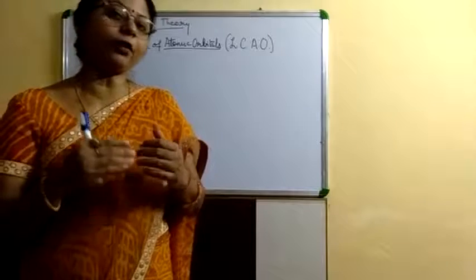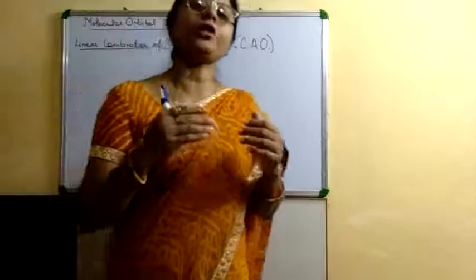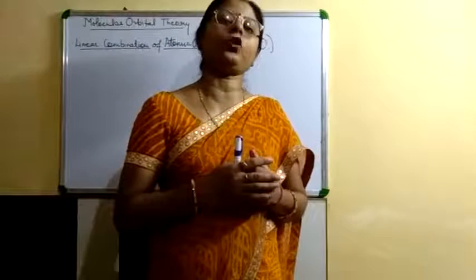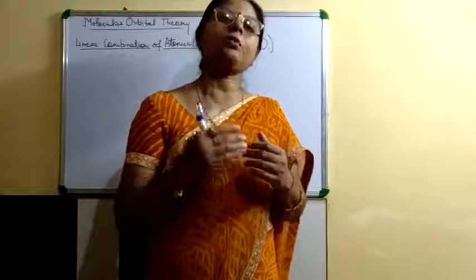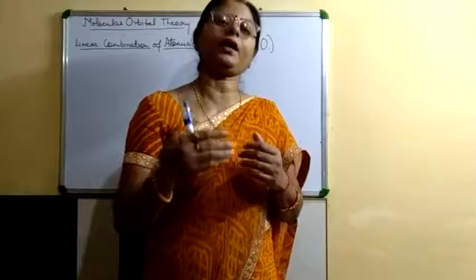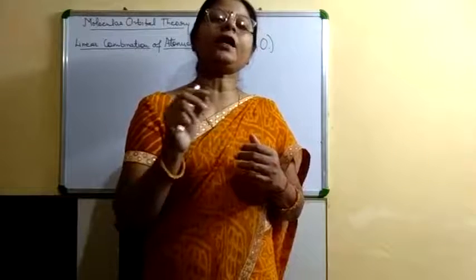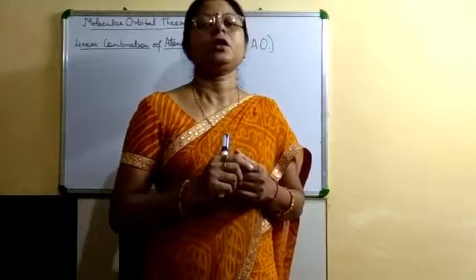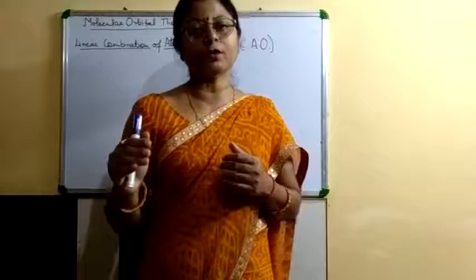When two atomic orbitals of the same energy or comparable energy, meaning a very little difference in their energies, combine, they form the new molecular orbitals.